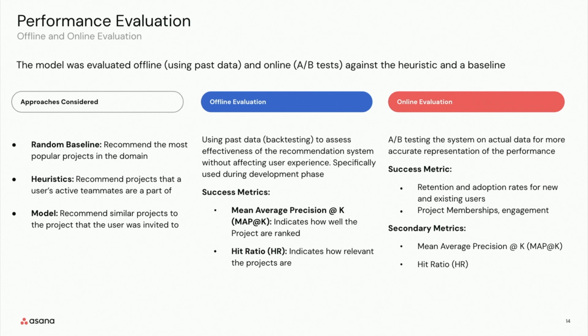Offline evaluation obviously does not reflect true user behavior. So we ran A/B tests with the model that performed best offline. And our success metrics here for the A/B test were based on our hypothesis, which was to move retention and adoption among users by increasing project memberships and engagement. We also used the same metrics that we used for offline evaluation, mean average precision at K and hit ratio, as guardrail metrics.